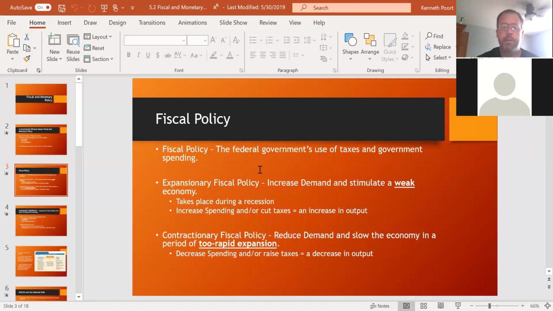If they're trying to stimulate the economy, I always say, think of a cattle prod. Maybe you think it's rude, but a cattle prod is to get the cattle moving, right? It gives them a little shock in the butt, and they get moving a little faster. So that's kind of what this concept of stimulating the economy is. Think of it that way.